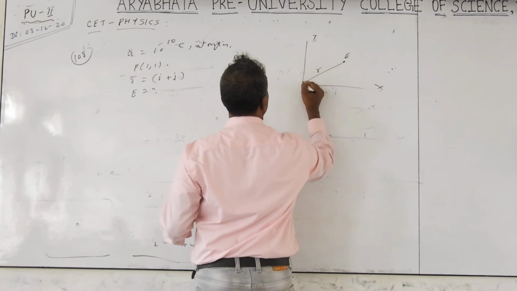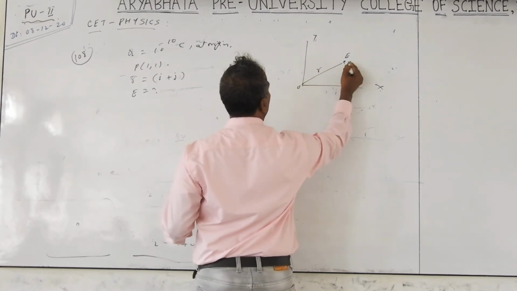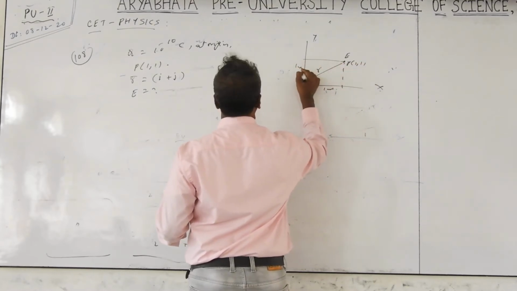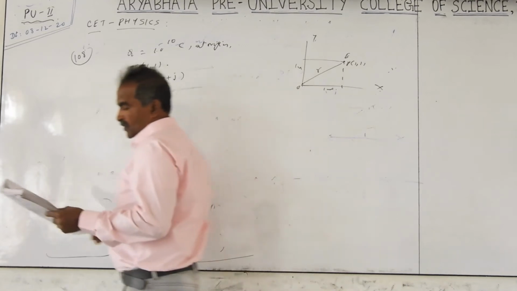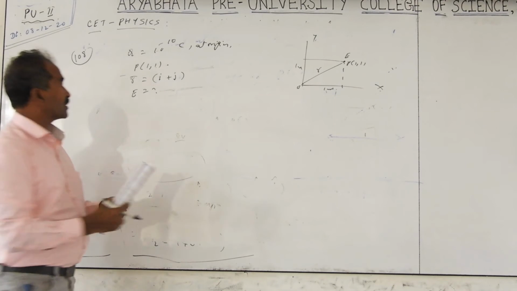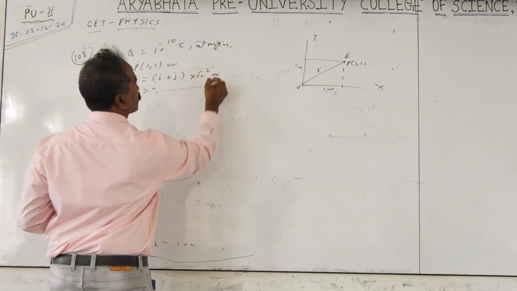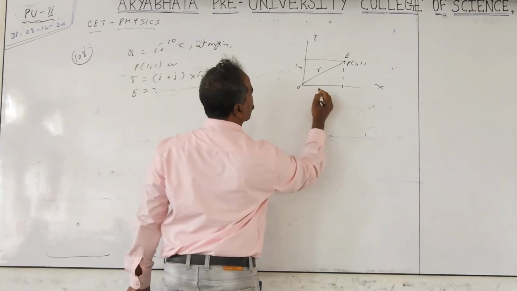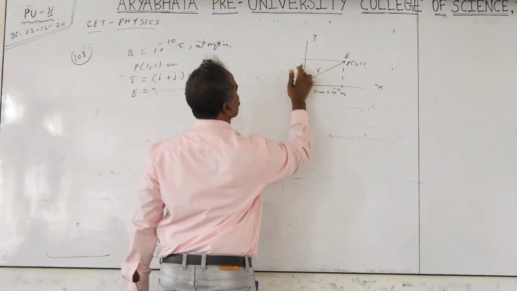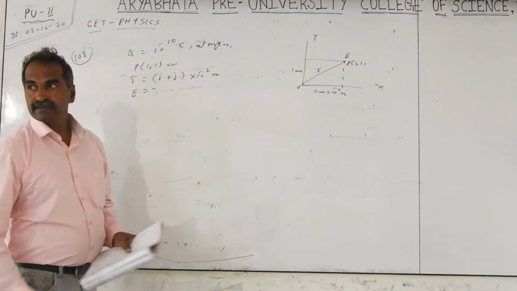We are given the r. Origin is here. Okay, this is given as point P with 1, 1. So this is 1 meter, this is also 1 meter. Sometimes they will mention the unit centimeters, so here it is given in centimeters. So that is equal to 10 to the power of minus 2 meters. Be careful there. This is going to be 1 centimeter, meaning 10 to the power of minus 2 meters. This is also 1 centimeter. So you must have taken the position vector like this.